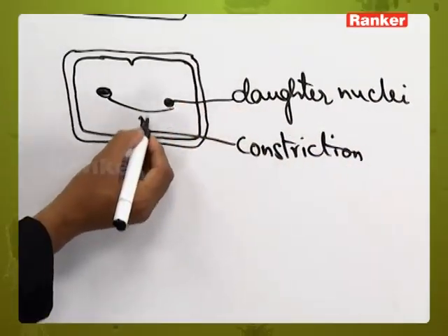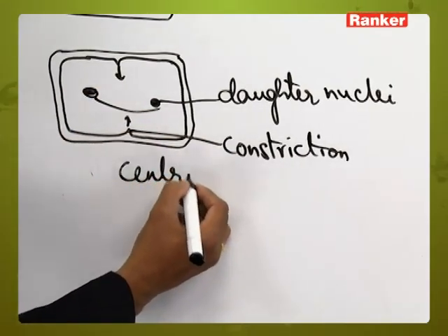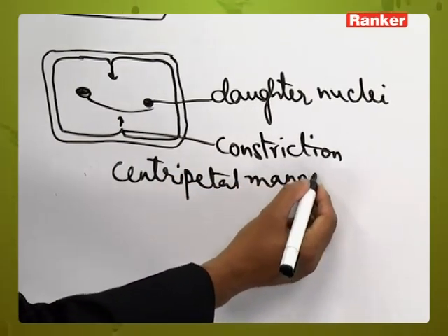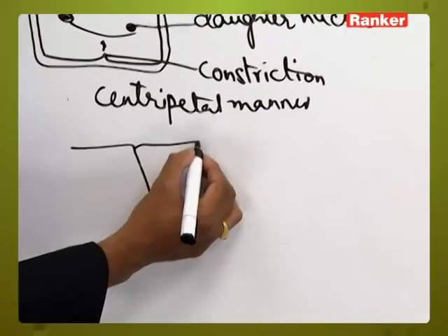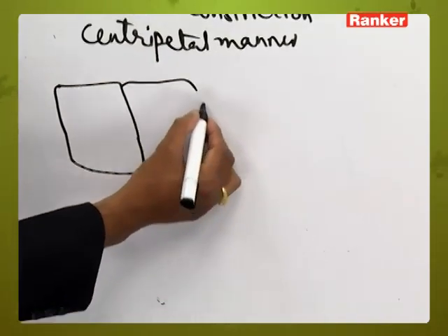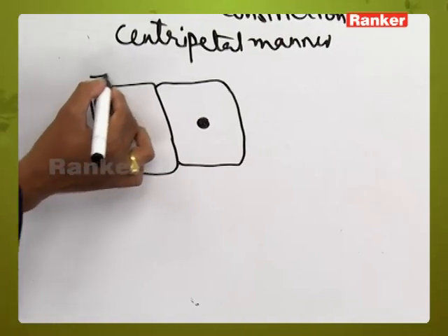This constriction will gradually move towards the center in a centripetal manner, that is from periphery to the center, and gradually it will divide the cytoplasm into two equal halves. Since the nucleus has already divided, we can say that two daughter protoplasms have been formed.